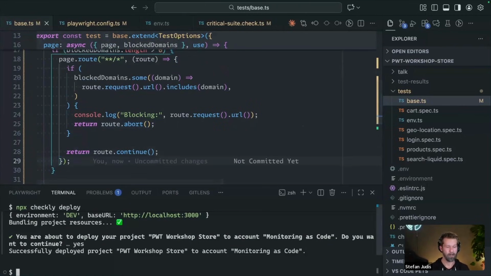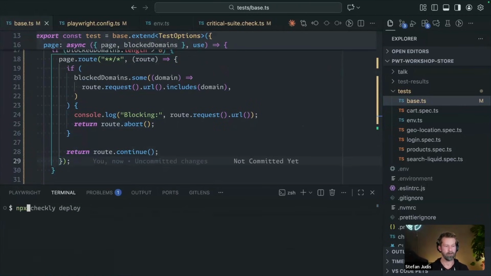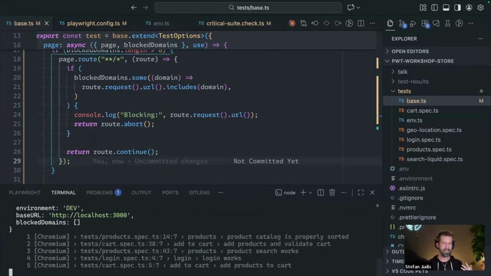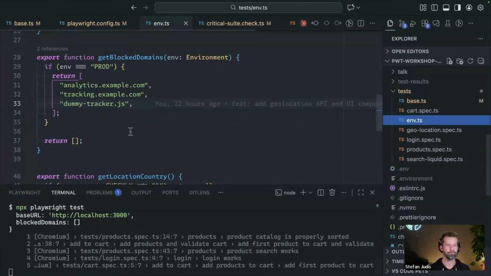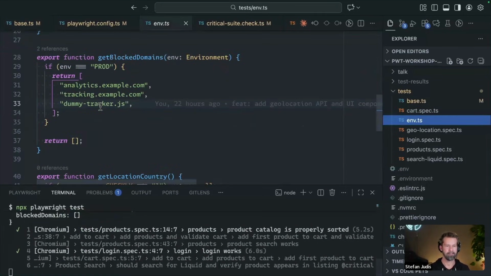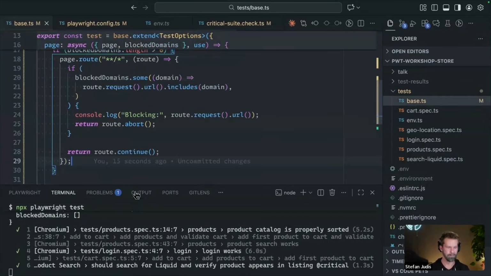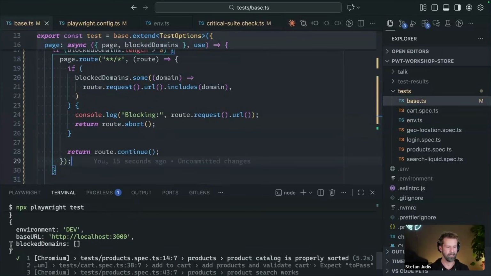So, with that, when we now go back here and run npx playwright test, we shouldn't see any blockage happening because we are not in the production environment, right? Remember, we are here in if get block domains is production. So that should just work fine. Here we again have block domains as an empty array.